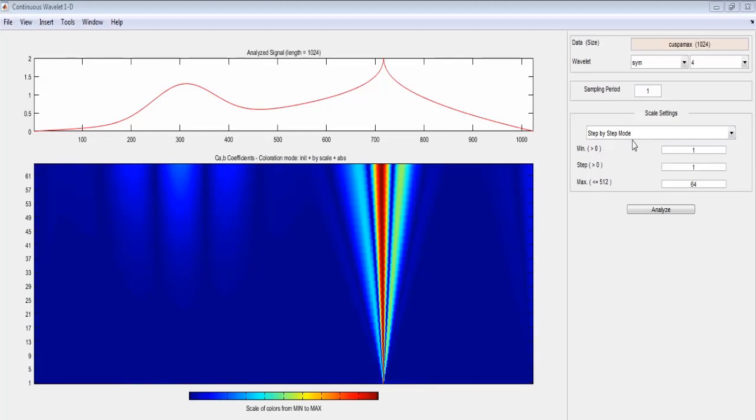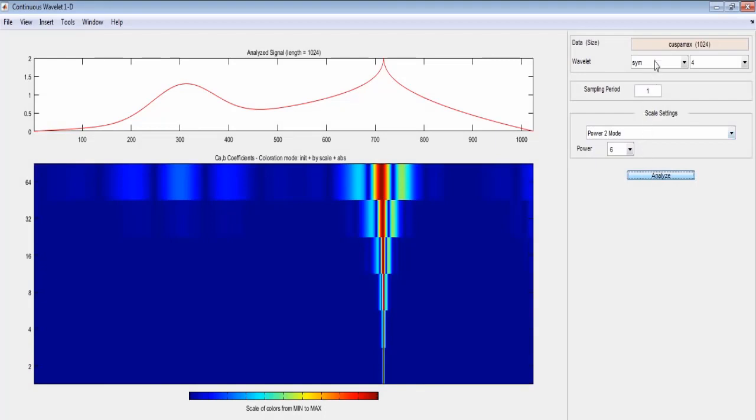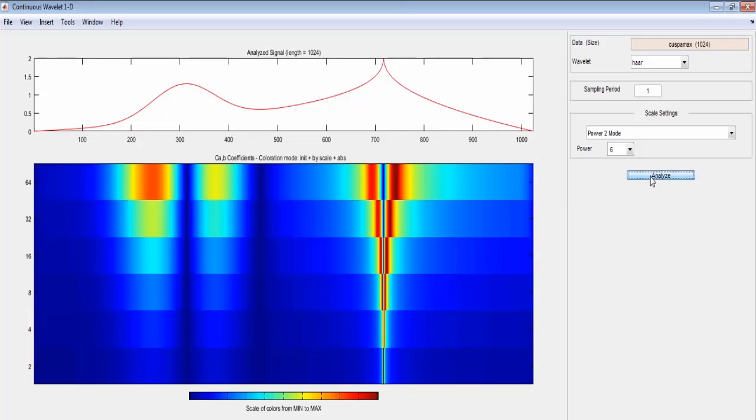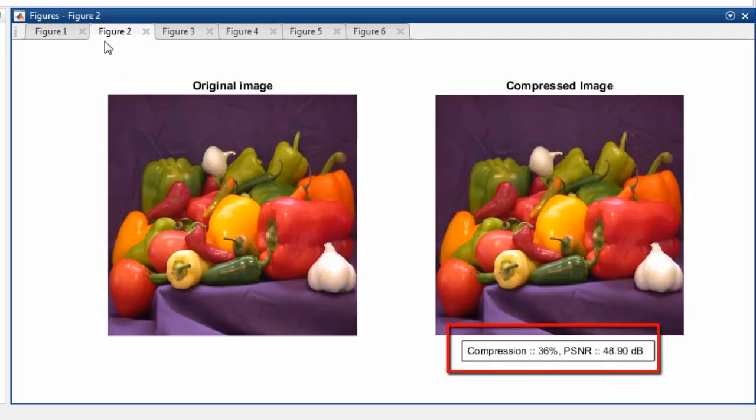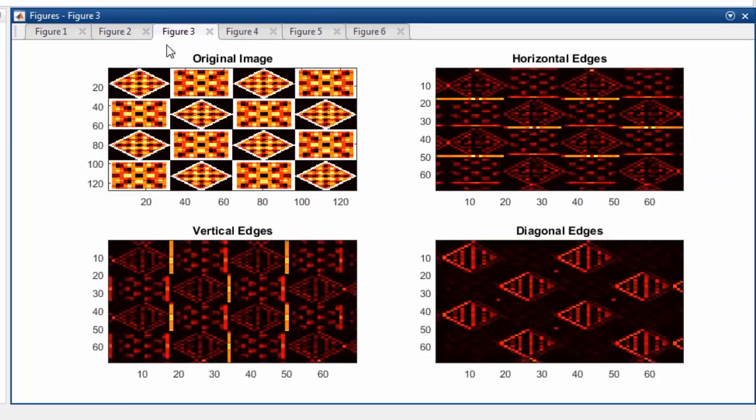Wavelet Toolbox provides apps and functions that enable you to analyze and extract features from images and time series data. You can use the toolbox to denoise images and time series data, compress images while maintaining perceptual quality, detect edges and features with different orientations.